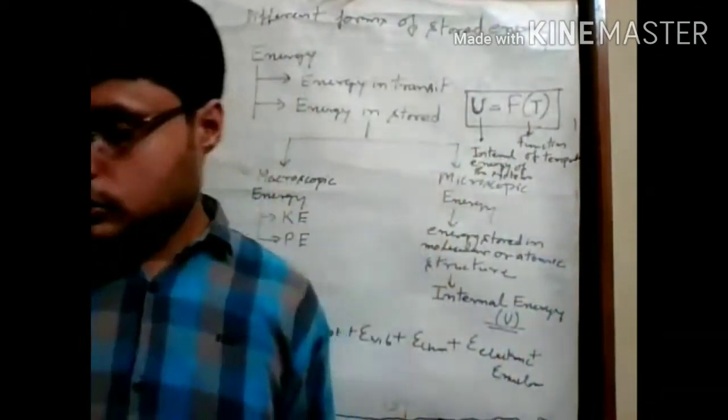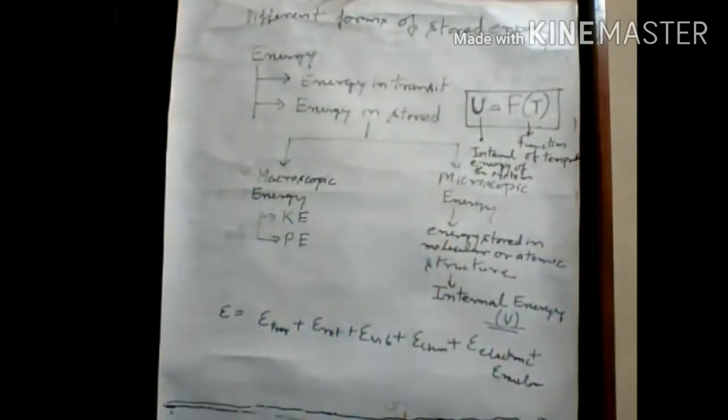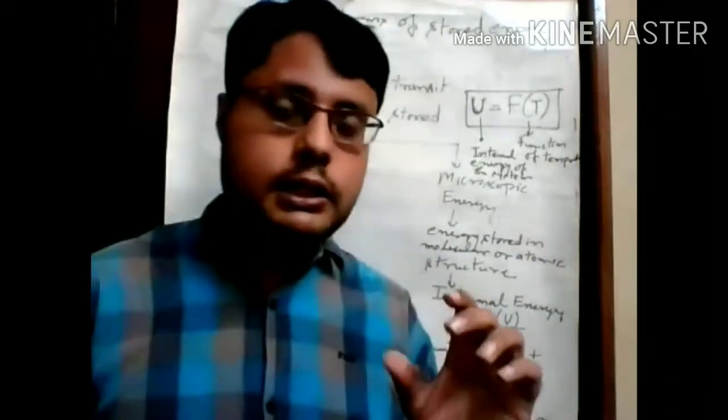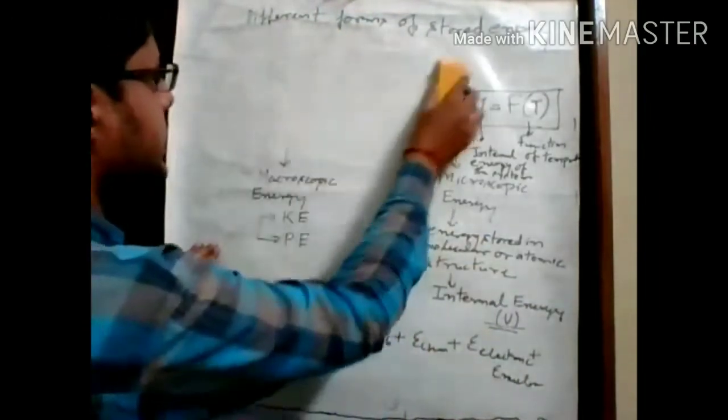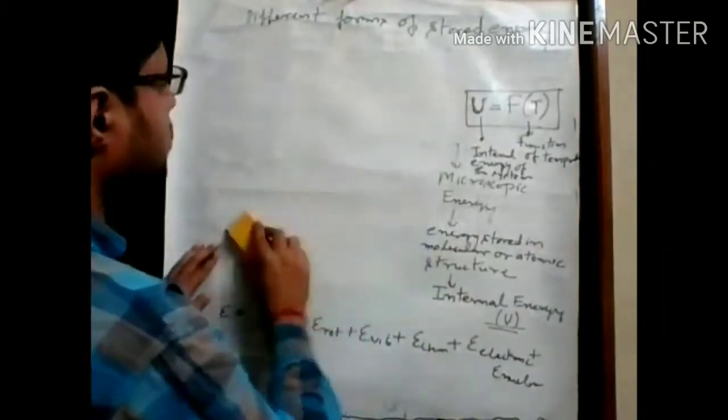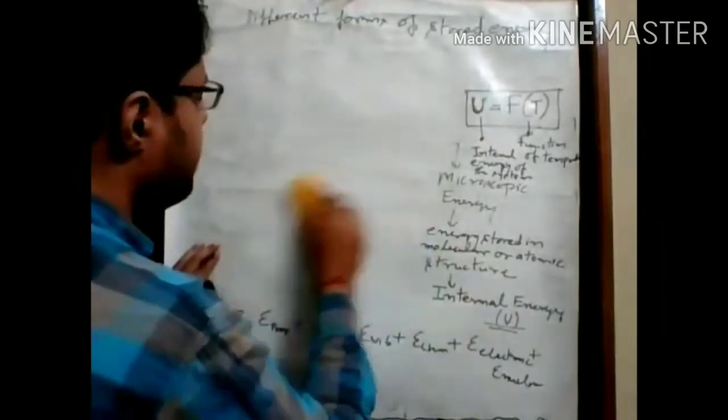Okay, so this is the term which tells about change in internal energy. Now if we want to define capital E, that is the net system energy. We know that this capital E is the summation of macroscopic and microscopic types of energy.